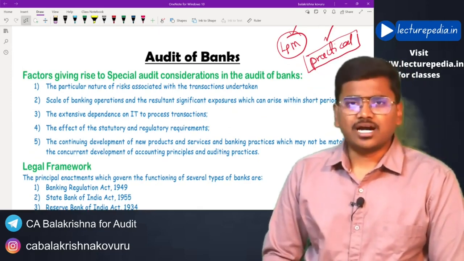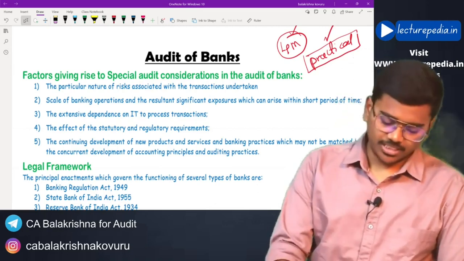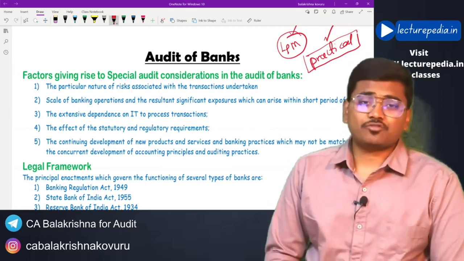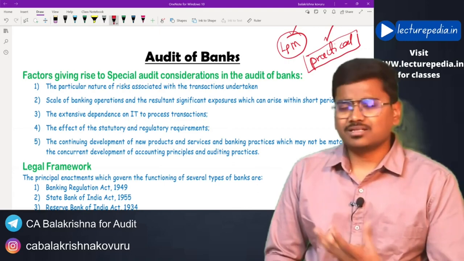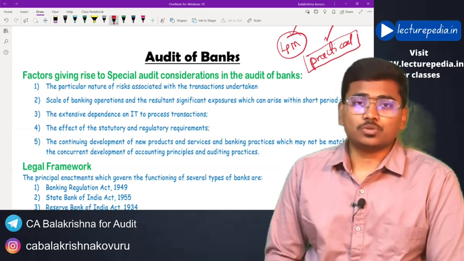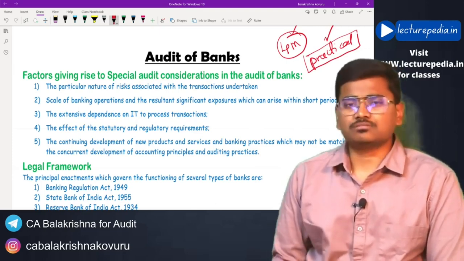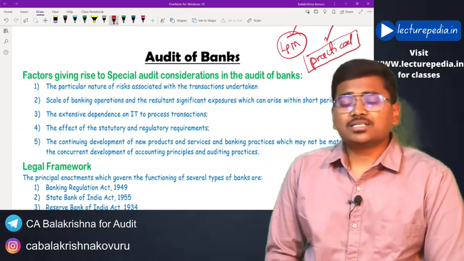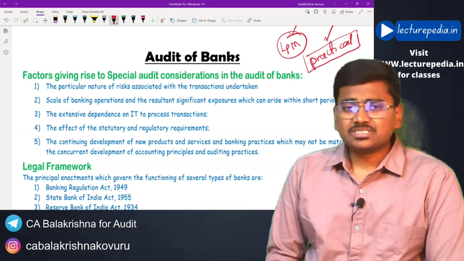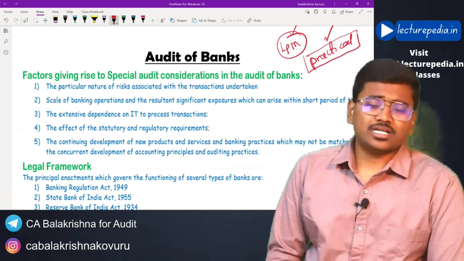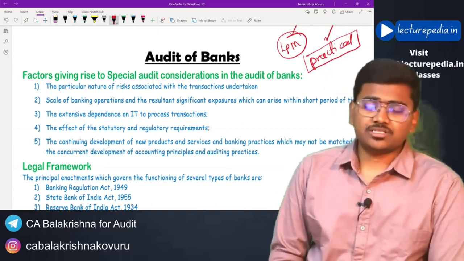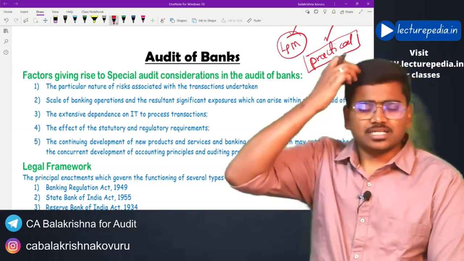But in recent days, RBI is reducing the scope of bank audit because almost all the systems of banks are automated and centralized. So RBI is feeling that they don't want to conduct bank audit. They are trying to make bank audit optional. If a bank wants, it can conduct a bank audit, otherwise not. But as of now, bank audit is mandatory for almost all the banks.